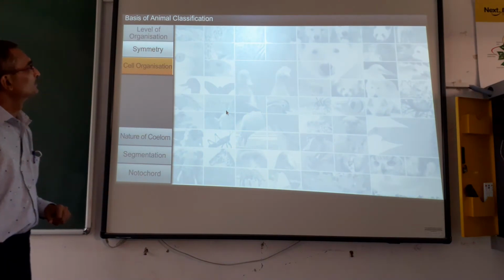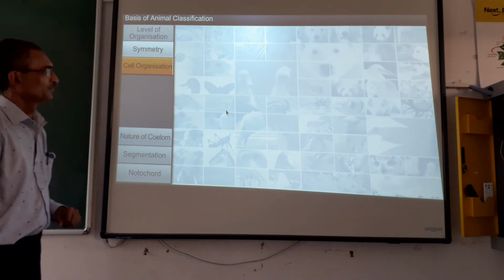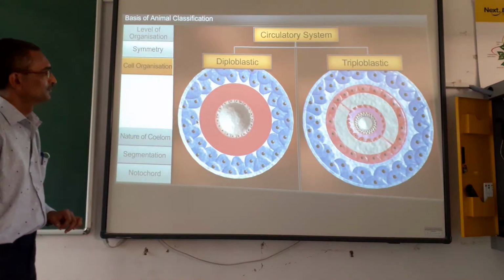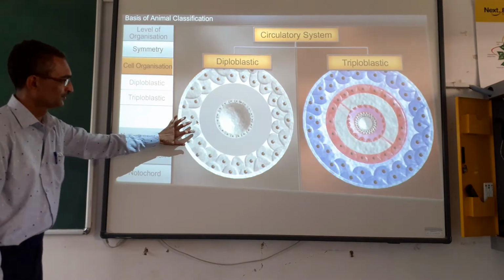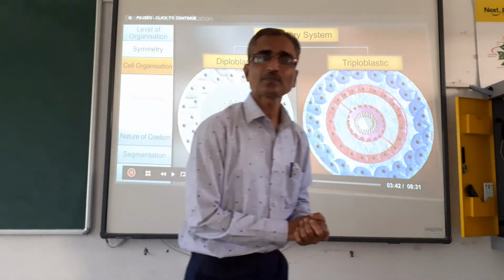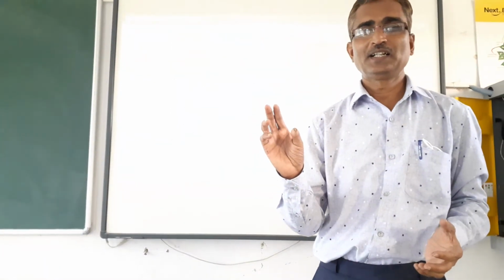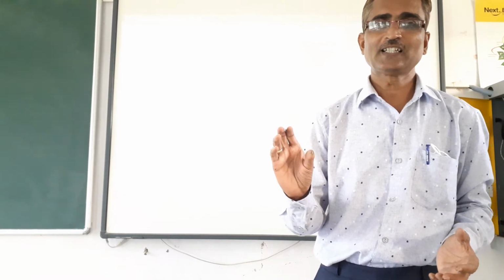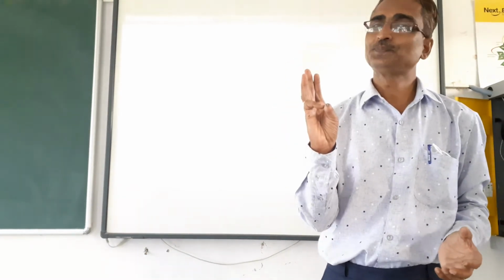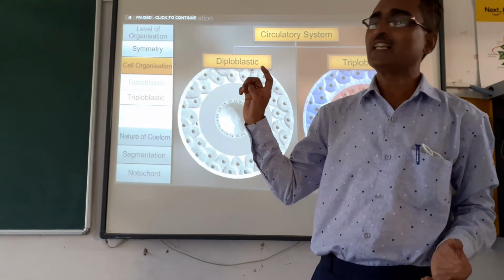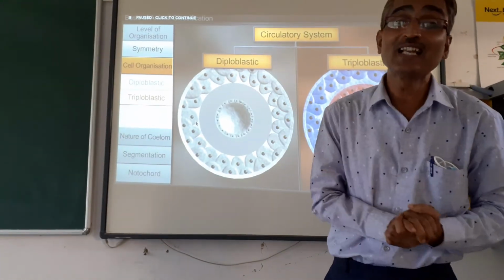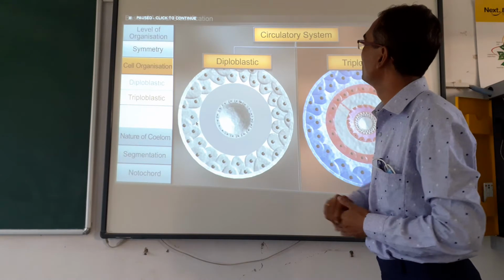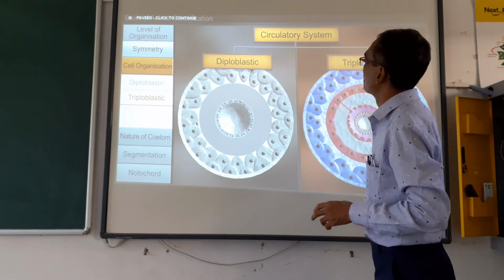Cell organization is the next feature used for classification. There are two types of cell organization: diploblastic and triploblastic. So we are discussing different bases of animal classification. First one is level of organization, second one symmetry, and next one is cell organization. Here the animals are divided into diploblastic and triploblastic.